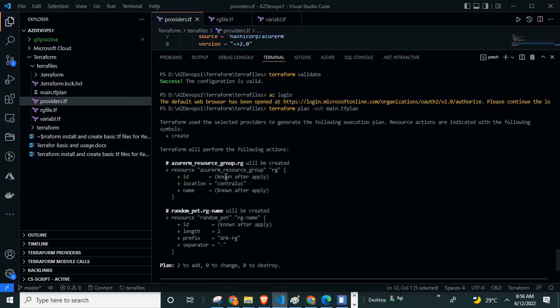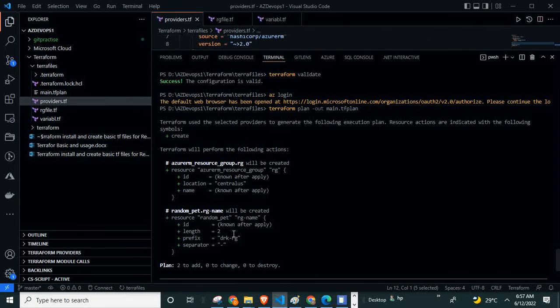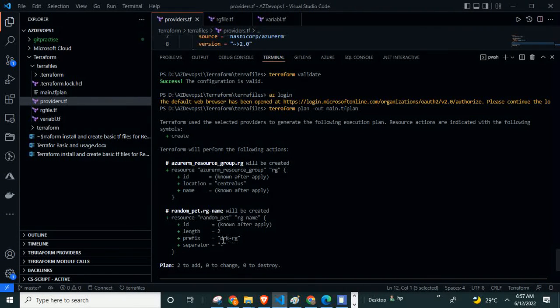When you create it, only after creation will the ID be generated in the Azure cloud. So the Azure ID will be generated by the Azure cloud. That's why it says known after apply. So after creation it will be known. Then the location is central US, which we have given. The name is also known after apply. Next, this is a variable, so it is known after apply. Length is 2 and the prefix is drk rj with separator hyphen.